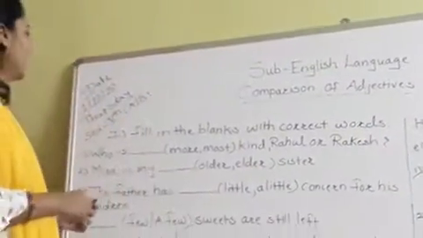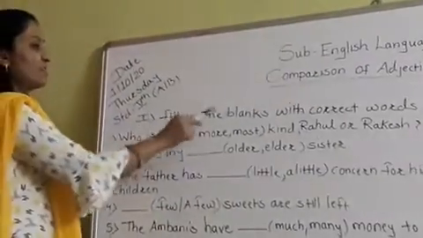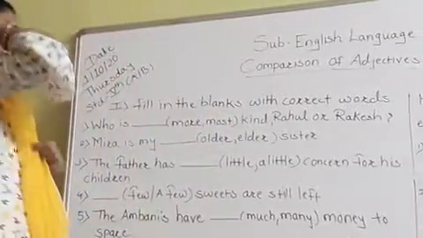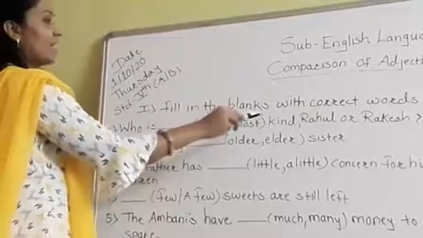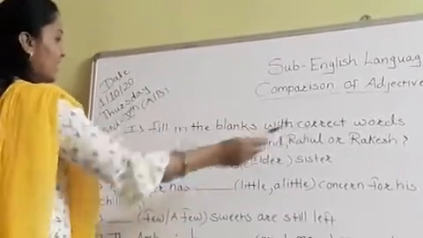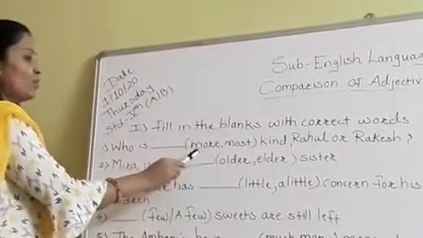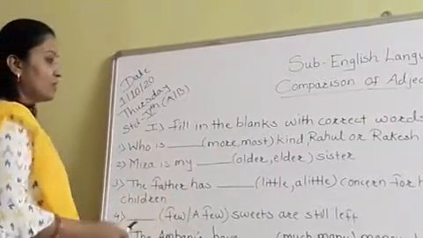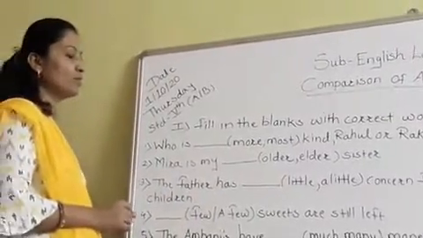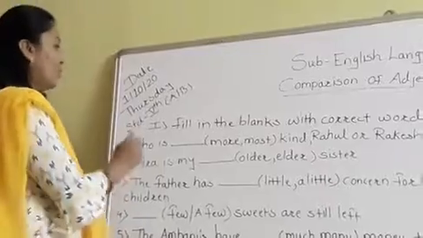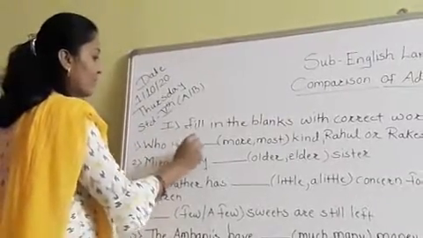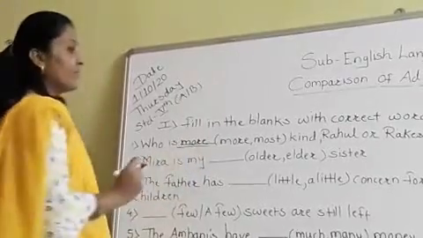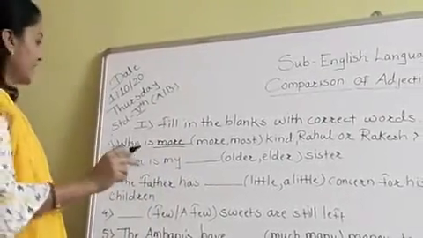Now students, see question number I. Fill in the blanks with correct words. So the first sentence is: who is dash dash kind, Rahul or Rakesh, and the options are given here: more, most. So you have to use one word from this. Who is, so we will write here more. Who is more kind, Rahul or Rakesh.